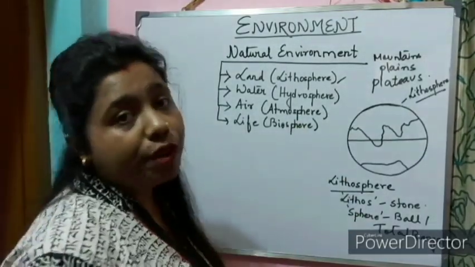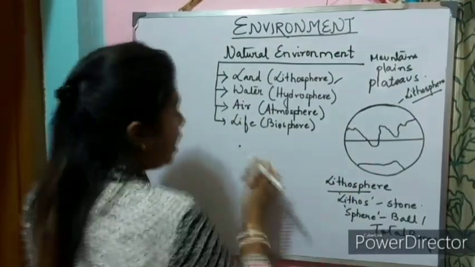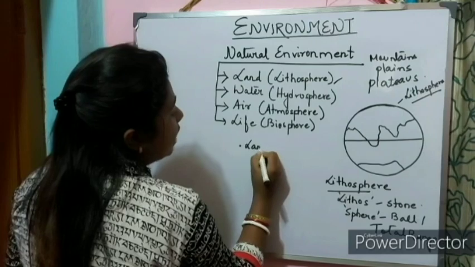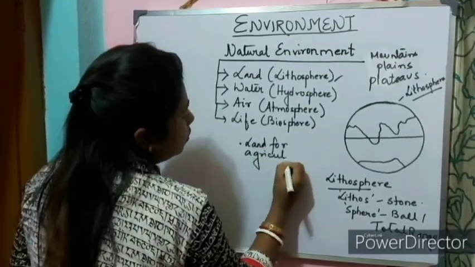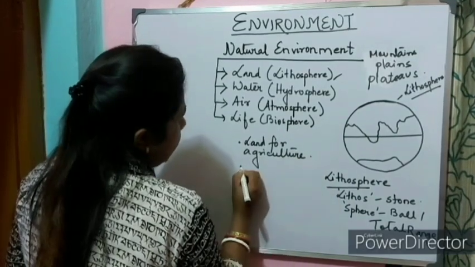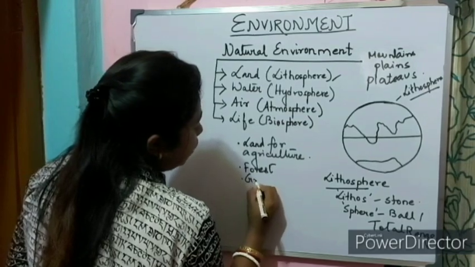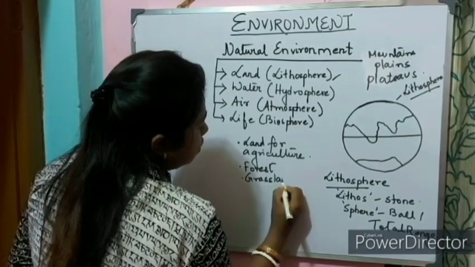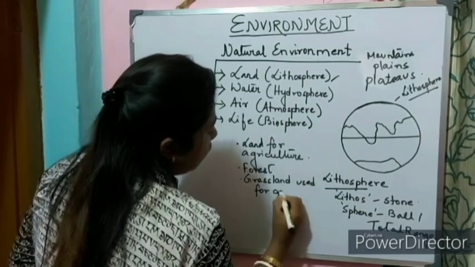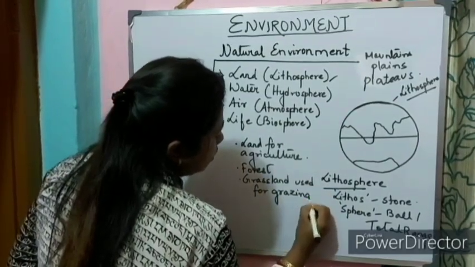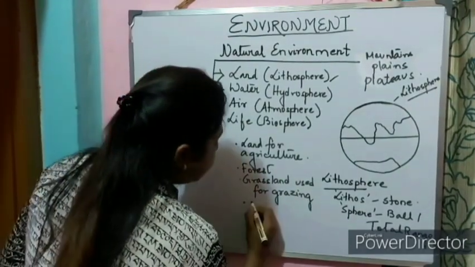Why is lithosphere important? Lithosphere is important to us. Why? Number one, it provides us with land for agriculture. It provides us with forest. It provides us with grassland, which can be used for grazing of animals. It is very important because without the land, where would we do construction?